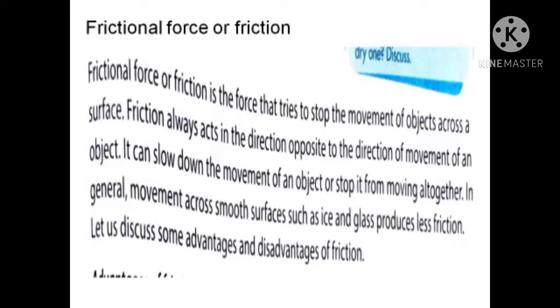Friction or frictional force is a force that tries to stop the movement of an object across a surface. So friction always acts in the direction opposite to the direction of the movement of an object. It can slow down the movement of an object or stop it from moving altogether. In general, movement across a smooth surface such as ice and glass produces less friction. So this is called friction.